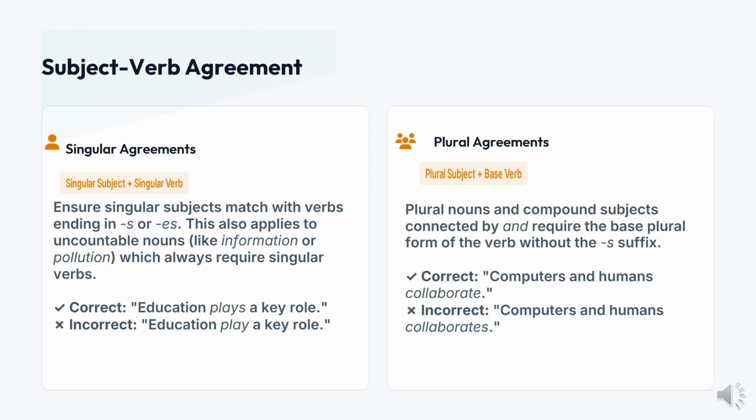You can write a sentence like that. Incorrect will be: education play a key role. So play is wrong and plays is the right verb to be used with education. Plural agreement: the plural subject and base verb. So plural nouns and compound subjects connected by and require the base plural form of the verb without the suffix s. So the correct will be: computers and humans collaborate. If we say computers and humans collaborates, that would be wrong. So you see there are two distinct differences between singular agreements and plural agreements.